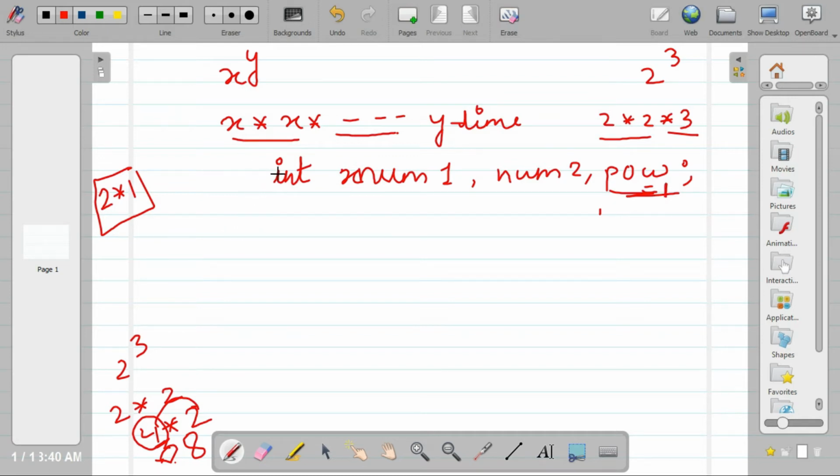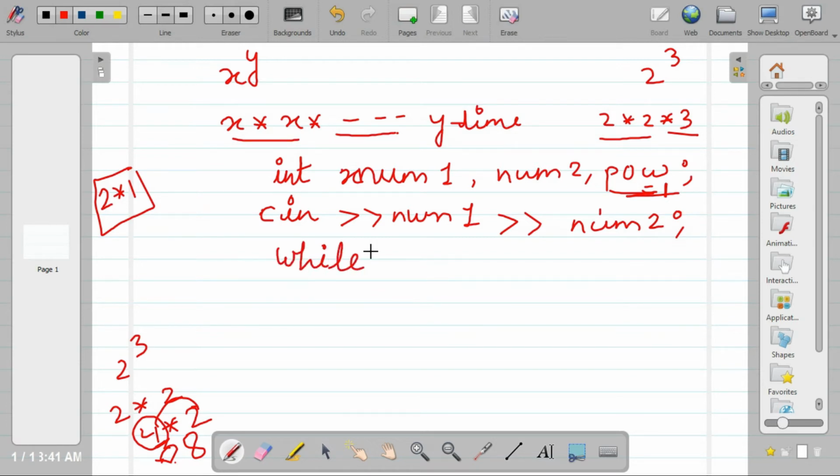Now we will write our while loop. So we will input num1 and num2. So cin num1 and similarly cin num2. Now let's write a while, up to y times.